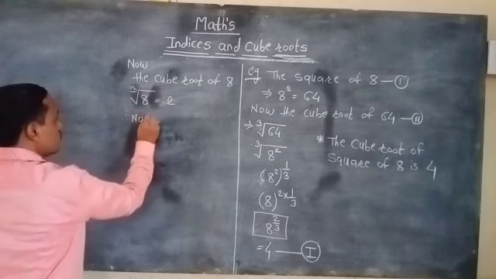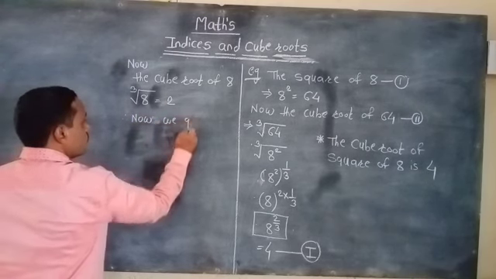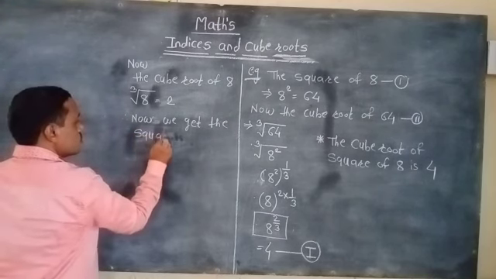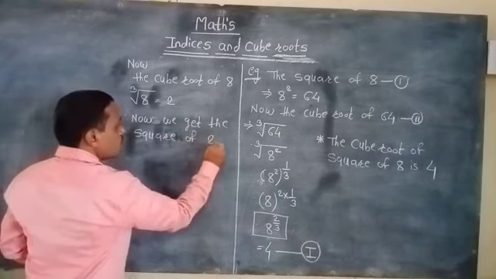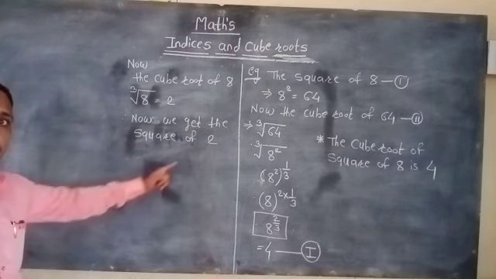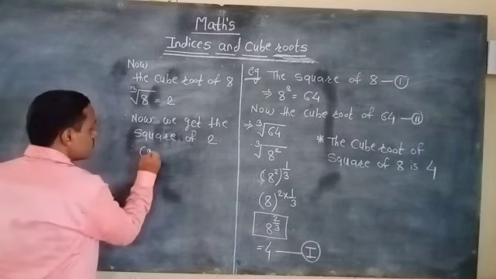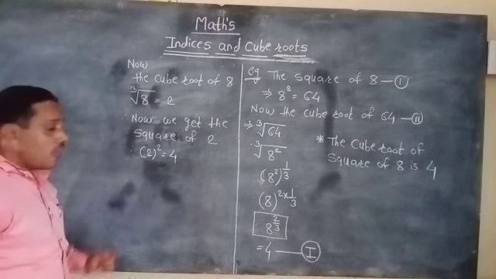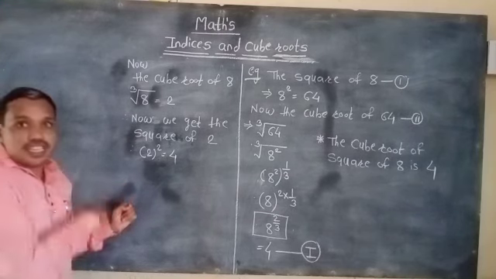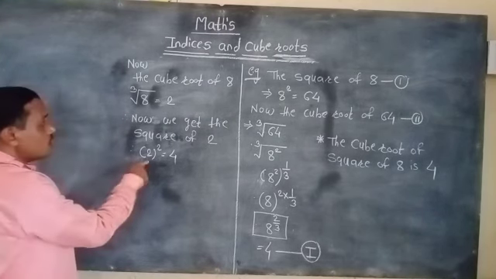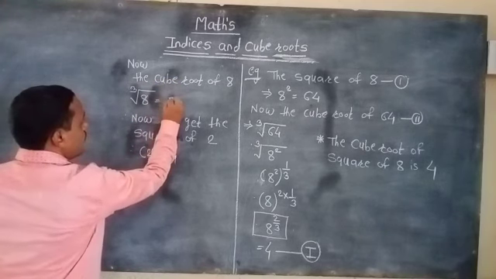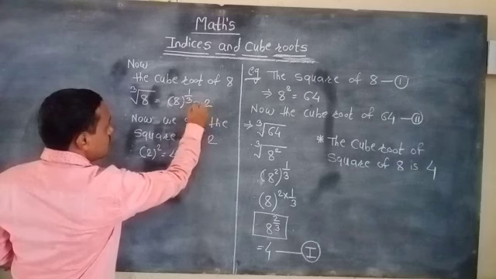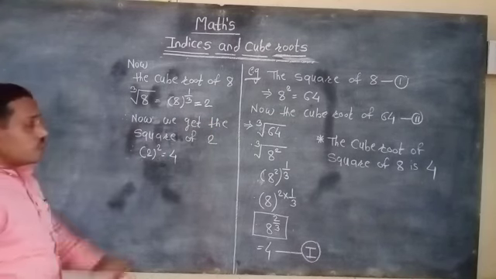Now we get the square of 2. So what is the square of 2? It is also 4. That means, if we try to express them in a different way, 8 raised to 1 by 3 is 2. 8 raised to 1 by 3 is 2.